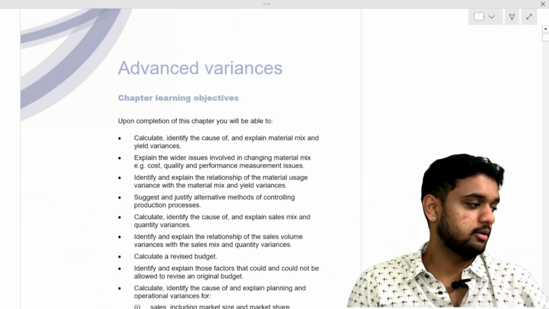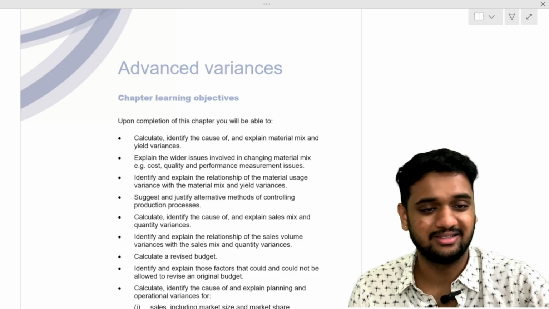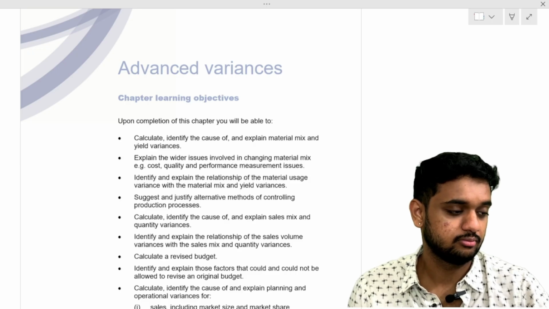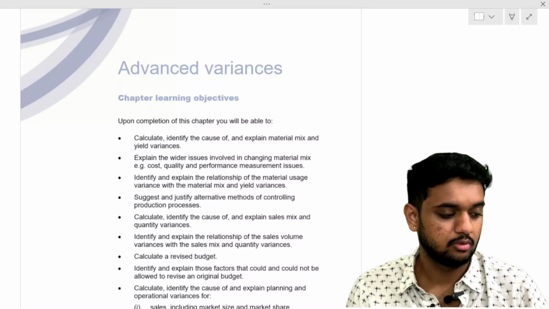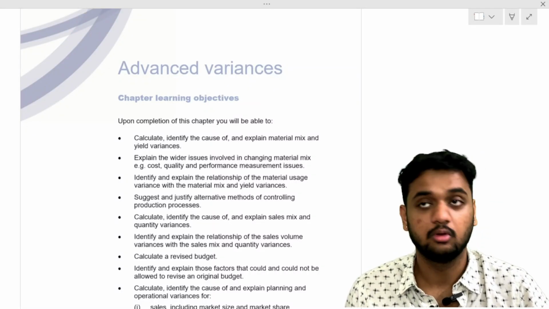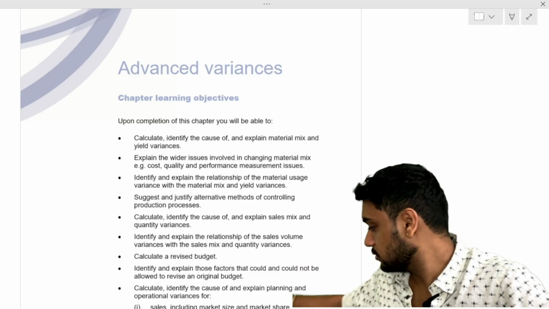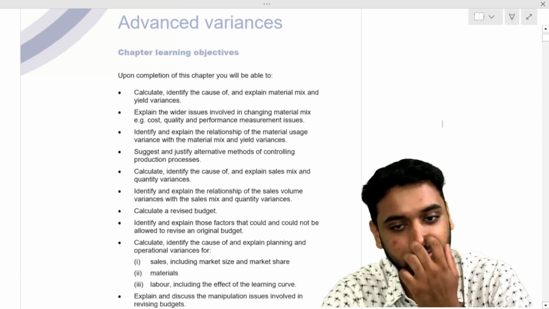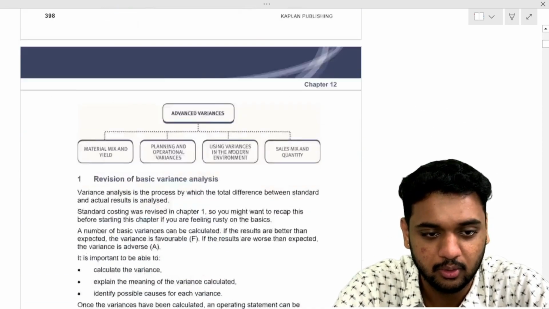Okay, guys, today we will start with a very important chapter called Advanced Variances. Very important and very easy also. Advanced Variances, very easy, very important.